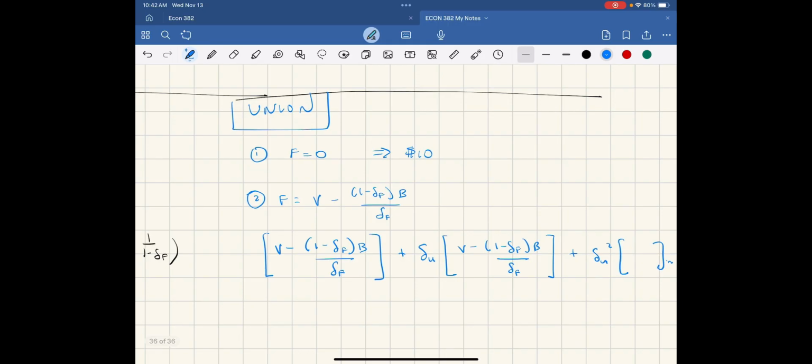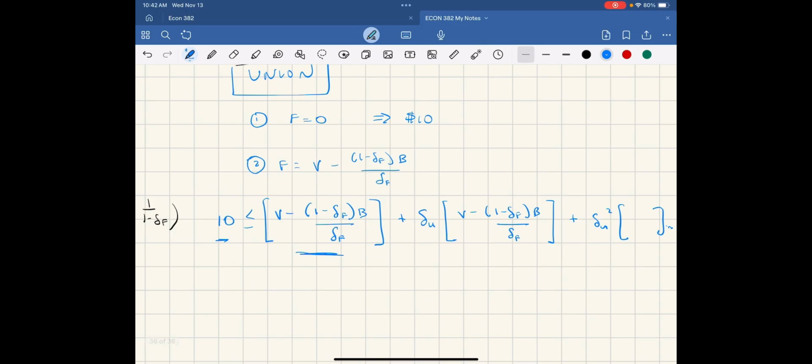And this term here would have to be greater than or equal to 10 for them to extend this offer. Because 10 is our present value we get from offering F as 0, and this is the present discounted value of giving any offer and accepting a relationship with the union.